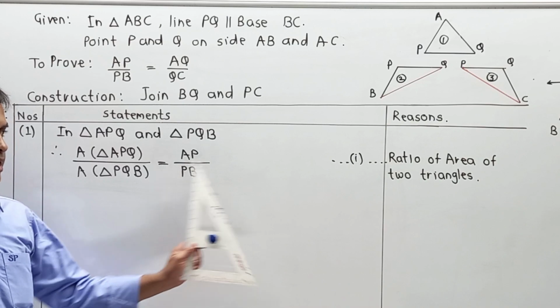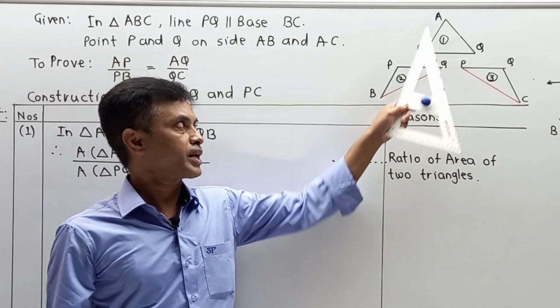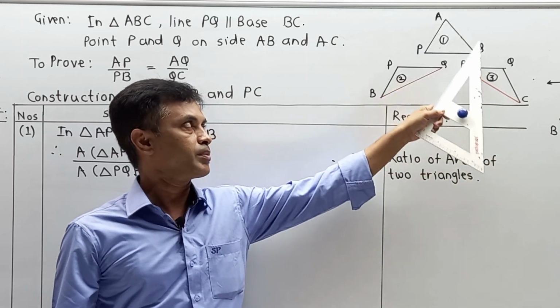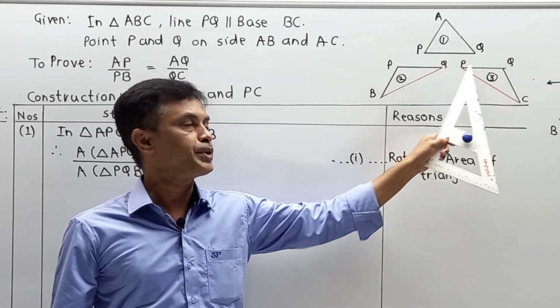Same way, area of triangle APQ upon area of triangle PQC becomes AQ upon QC, considering height PQ.